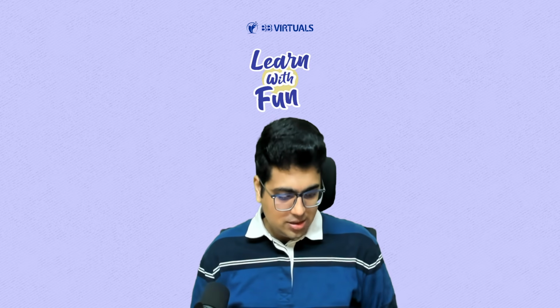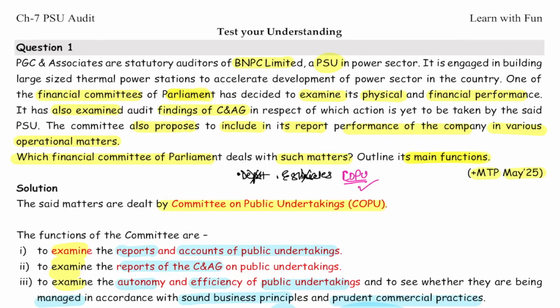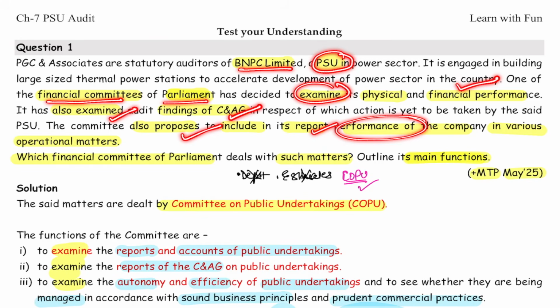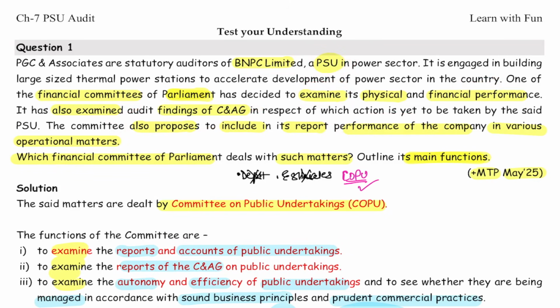Don't do any cheating. This question was there in your MTP May 25 also in your study material. Okay, no cheating. BNPC Limited is a PSU. One of the financial committees of parliament wants to examine their financial performance, also examine the findings of CAG, also proposes to include in the report the performance of this company on operational matter. Which financial committee we are focusing on? So for PSU, which committee is there? COPU, Committee on Public Undertaking.